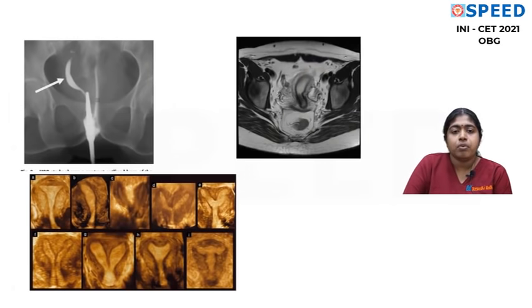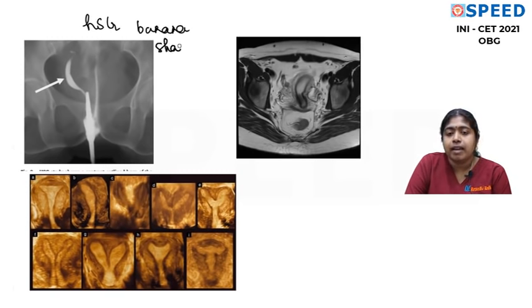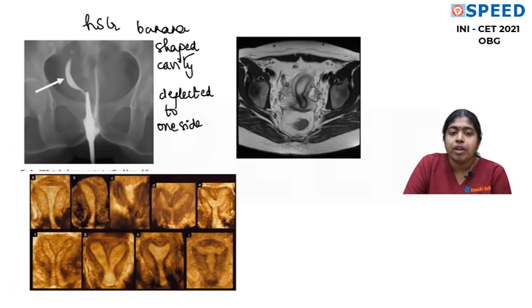Now let's look at the pictures. This is the HSG of a unicornuate uterus, where you can see a banana-shaped uterine cavity deflected to one side. This is very typical of the hysterosalpingogram. Provided there is a rudimentary horn with a cavity which is communicating, the dye will go into the cavity and it may show. But if it is a non-communicating rudimentary horn, it will not show. This is a very beautiful MRI image of a unicornuate uterus. You see the same picture here.